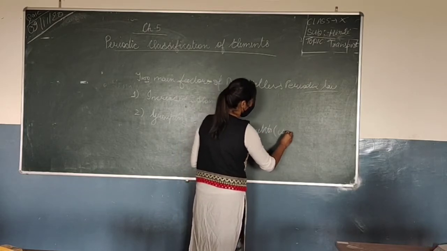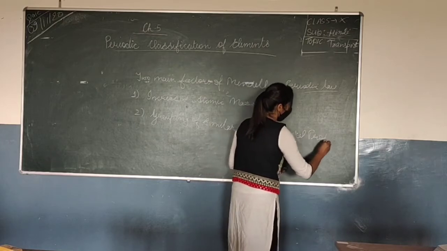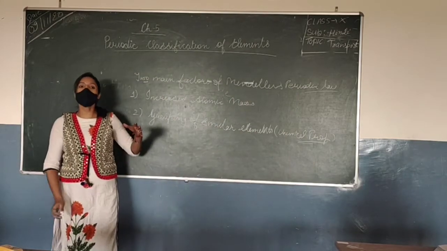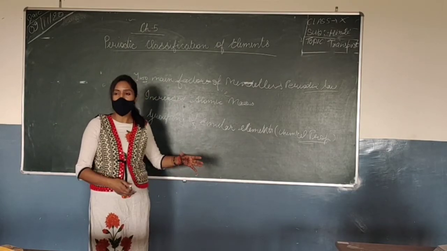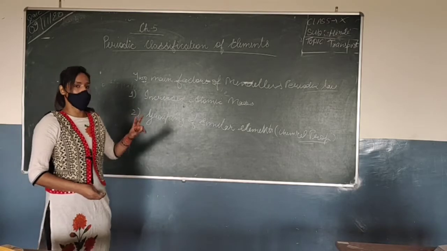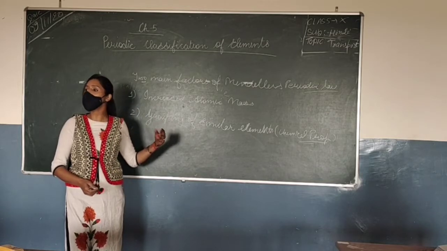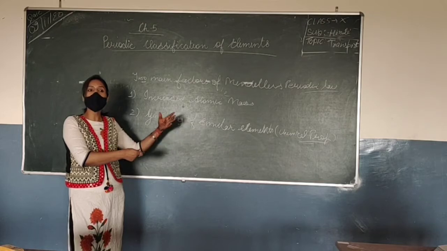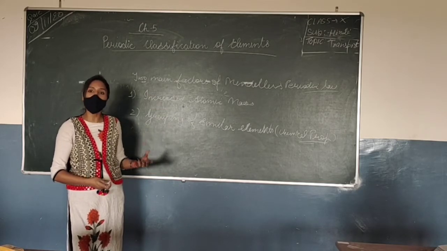Okay, so he grouped the elements having similar chemical properties in one group. Basically he took two main things which he followed in a chart. He was always keeping the elements in increasing atomic masses, and he was grouping the elements having similar chemical and physical properties.